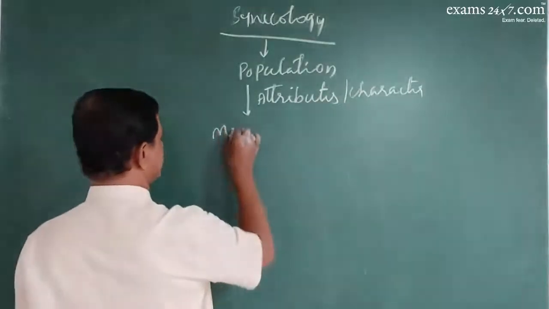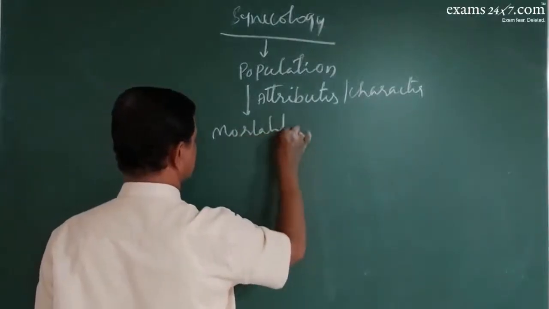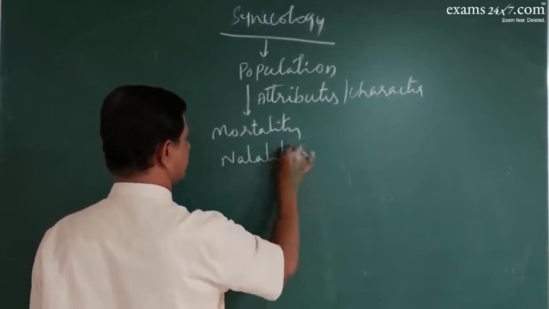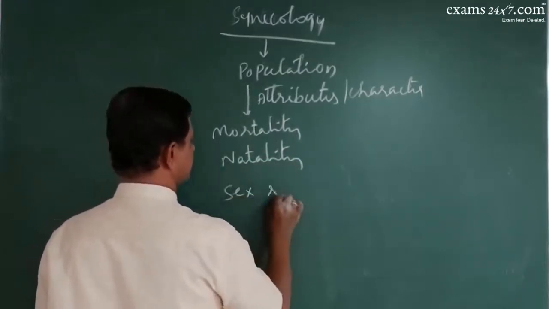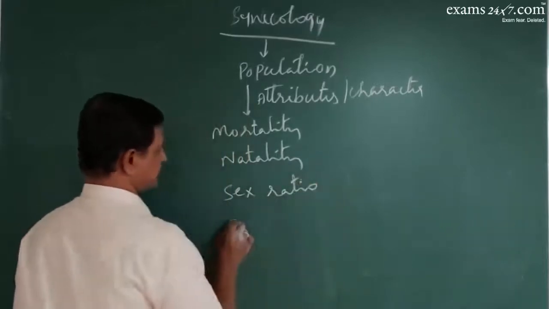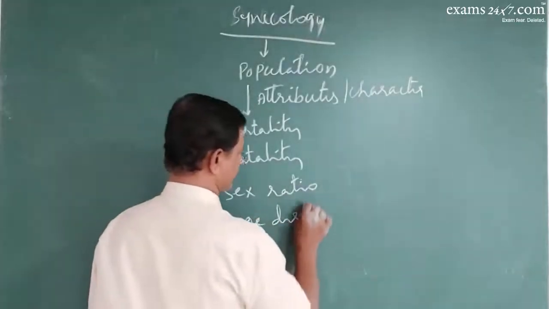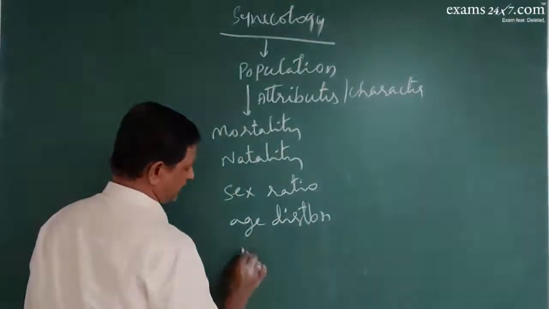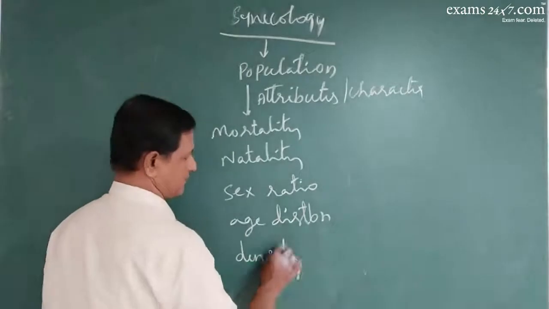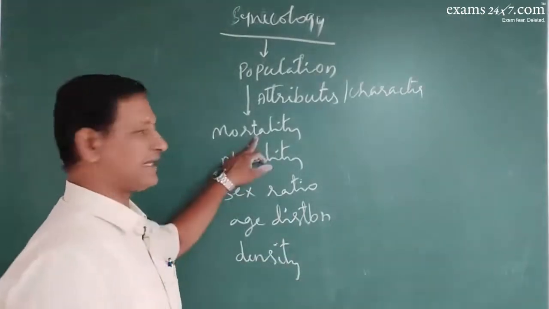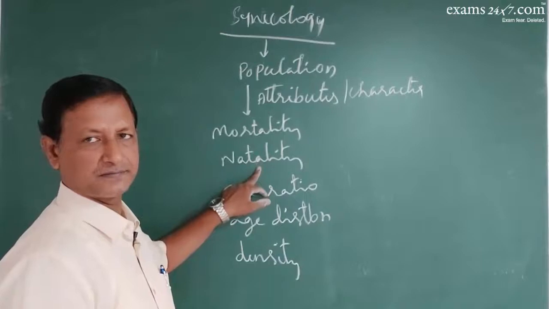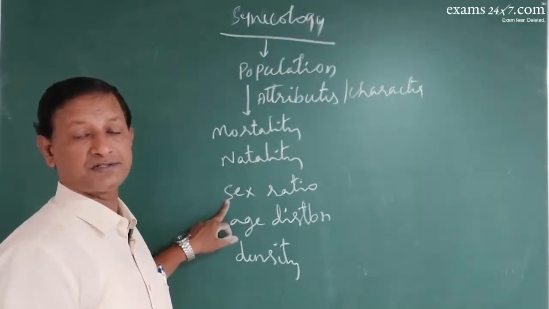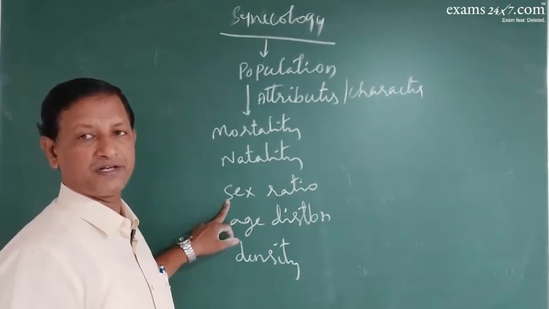Which are they? They are mortality, natality, sex ratio, age distribution, and density. Death rate, birth rate. Sex ratio: male to female, the number of male individuals and the number of female individuals in a given population.